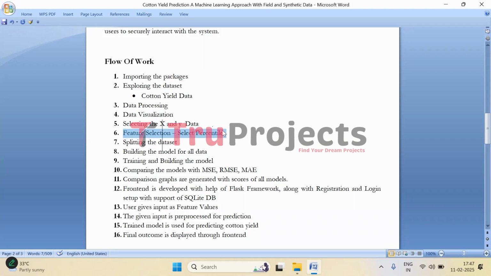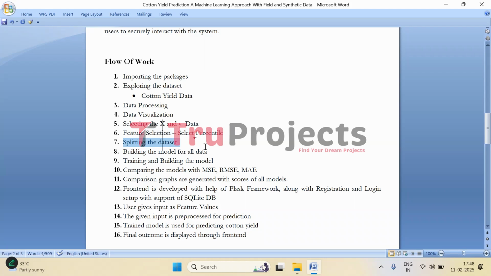Then comes the feature selection part. So here, not all features in the dataset are equally important for predicting cotton yield. Some might have a strong impact, while others might add noise and reduce model performance. So to select the best features, SelectPercentile from scikit-learn is used. This method ranks all the features based on their importance and selects only the top ones, helping to remove less relevant features, improve model accuracy, and reduce computation time. And then we split the data into training and testing sets.